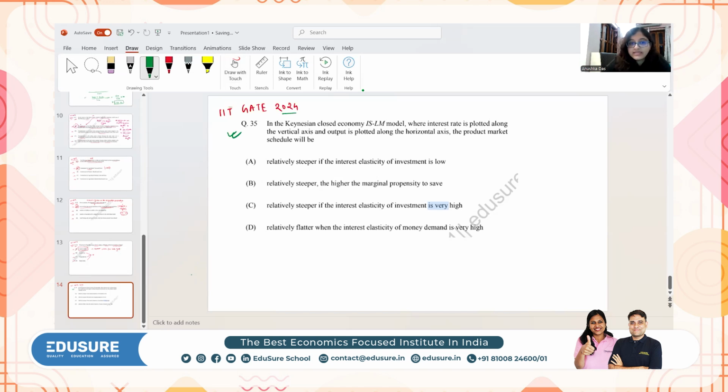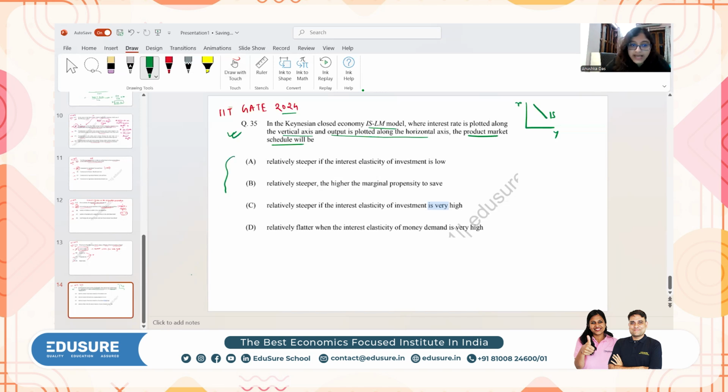It says, in the Keynesian closed economy IS-LM model, where interest rate is plotted along the vertical axis and output is plotted along the horizontal axis. So this is basically the XY plane. On the horizontal axis, you have output, and on the vertical axis, you have interest rate. Then the product market schedule will be basically the IS schedule. IS curve shows you the goods market equilibrium. So product market schedule will be the IS schedule.